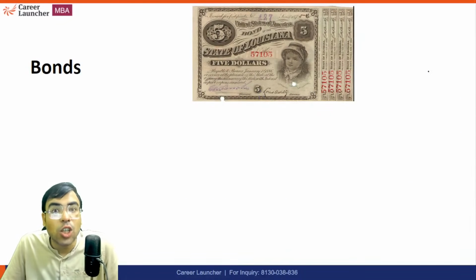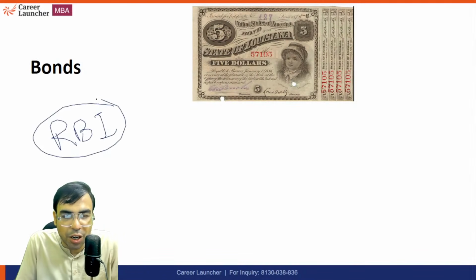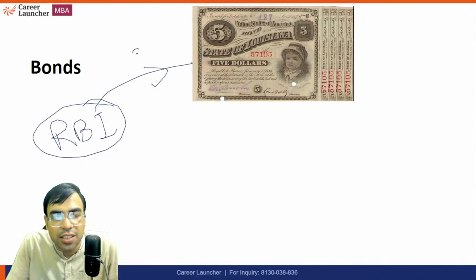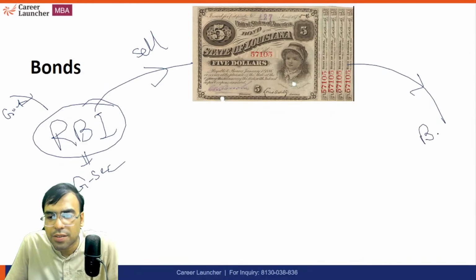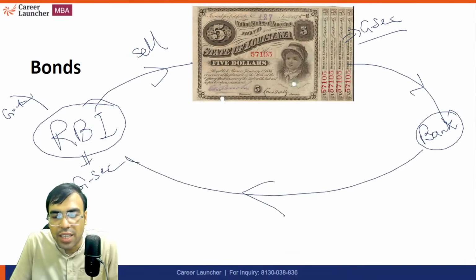And government security is also traded between RBI, the central bank, and banks. For example, if RBI has government security in their almirah, let's say they bought it from the government, and now RBI has a lot of government security. If they sell this to a commercial bank, let's say ICICI Bank or any other bank, it means this bank is giving a loan to RBI. That is how it works.